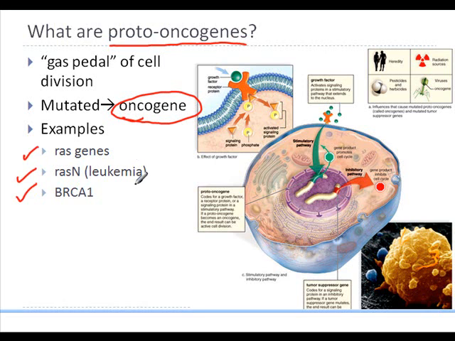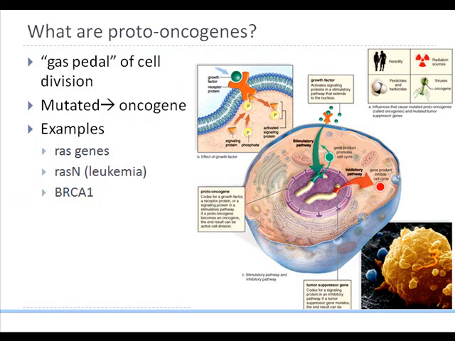And these are identified genes that we're talking about. So proto-oncogenes are genes that, if mutated, will form gas pedals. They will form the oncogenes. The reason they are called gas pedals is because just like you accelerate the car with a little bit of gas, the more proto-oncogenes are mutated, the more chances that oncogenes will result, and it will cause mutation.